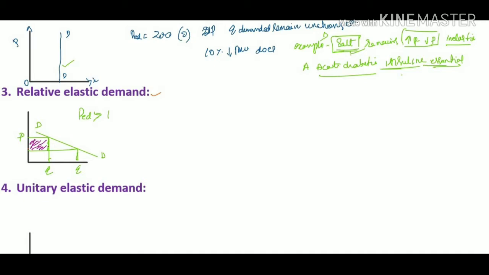We can see here that the change in quantity demanded is greater than the change in prices. For example, if the price changes by 10%, then the change in demand will be 15%. Here the price elasticity of demand is greater than 1. Here the demand curve is flatter.